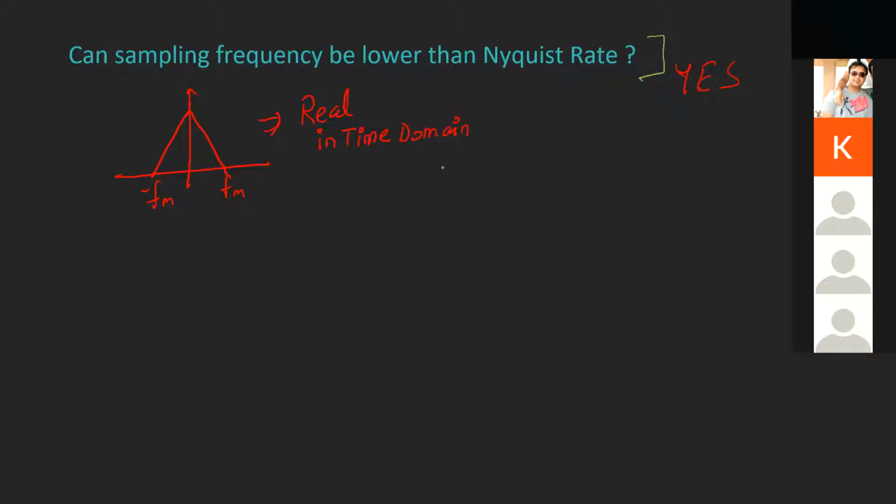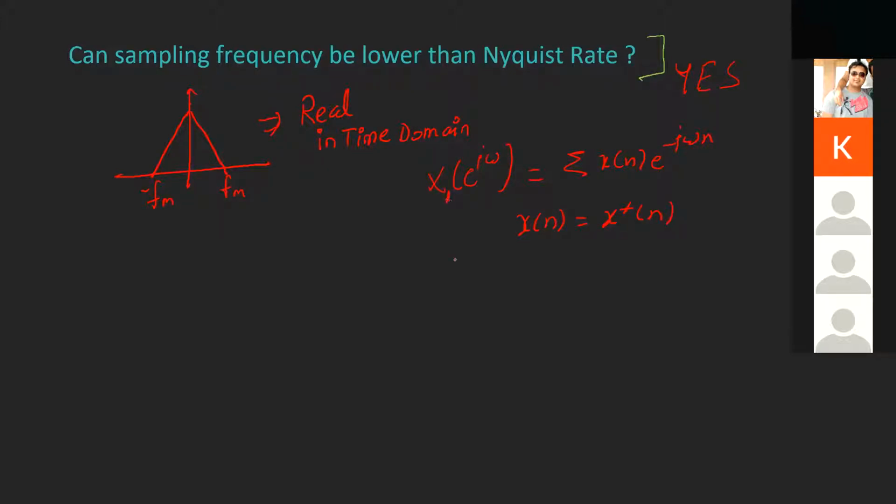Okay, so I'll just quickly explain that to you. When we take the DTFT of a signal, this is the formula. Assume that my signal is real. So real signal means x[n] is equal to x conjugate [n].